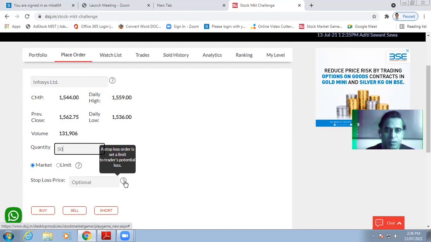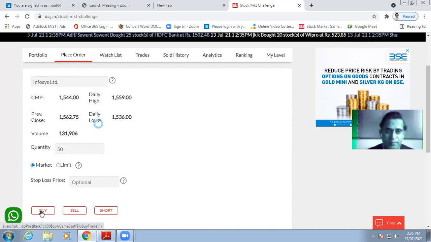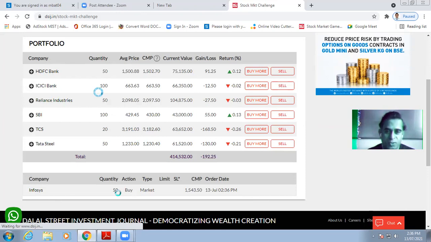And also you have the option of stop loss price. A stop loss order sets a limit to a trader's potential loss. These things you can learn later. But let me buy the stocks at the market price at present. So click on buy. So now this is in queue. It will usually take 1 to 2 minutes to process the transaction.